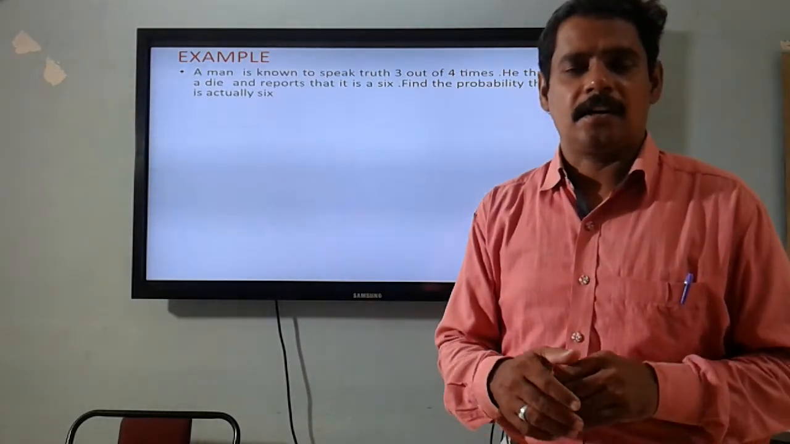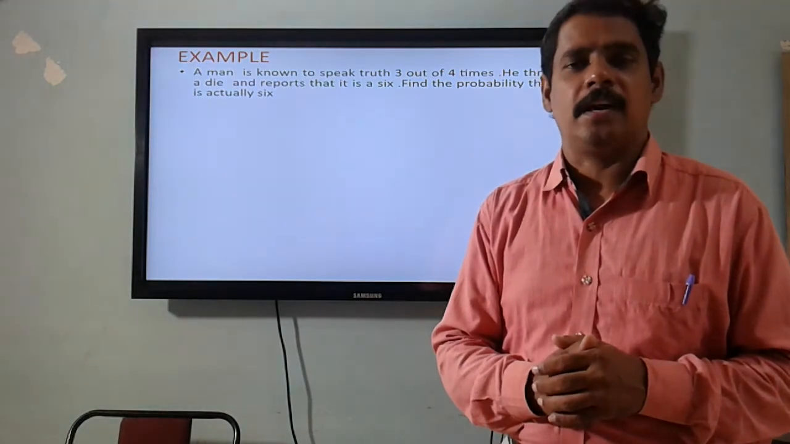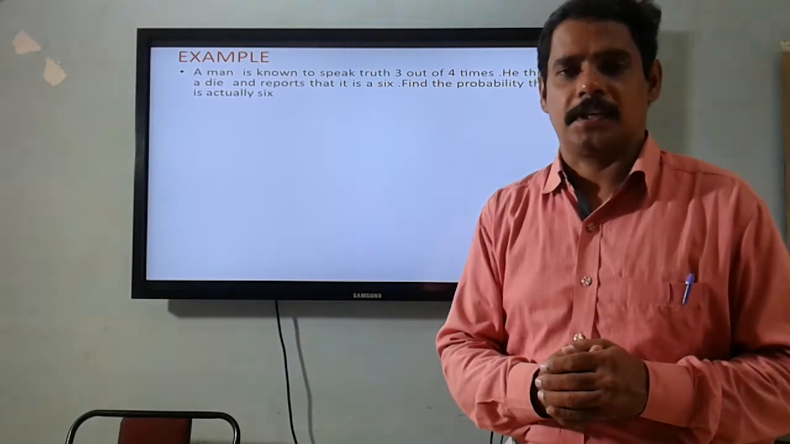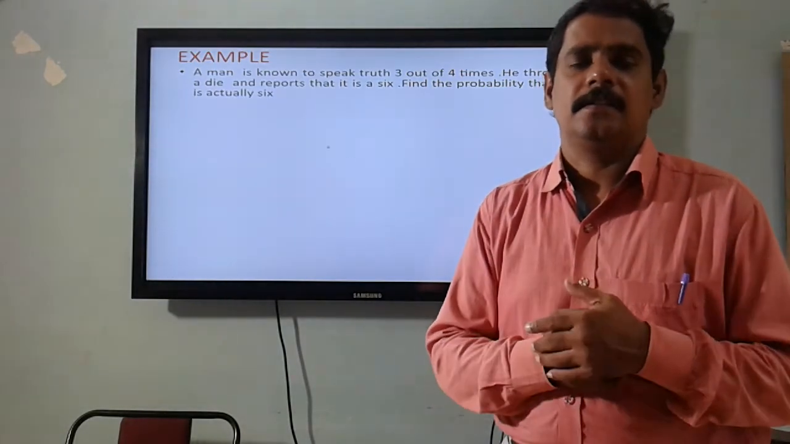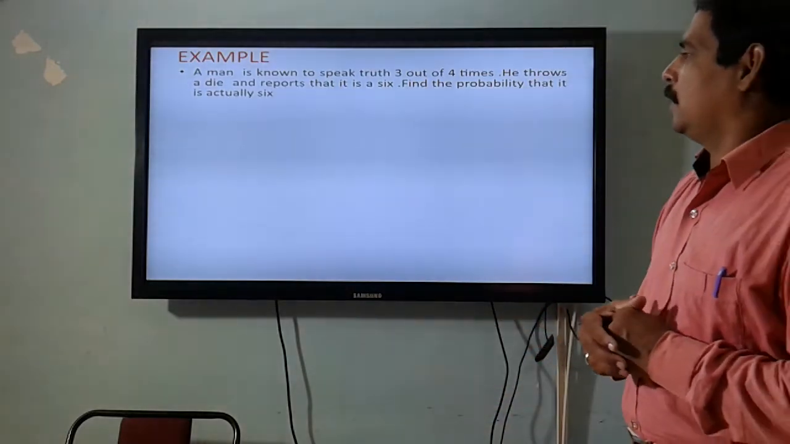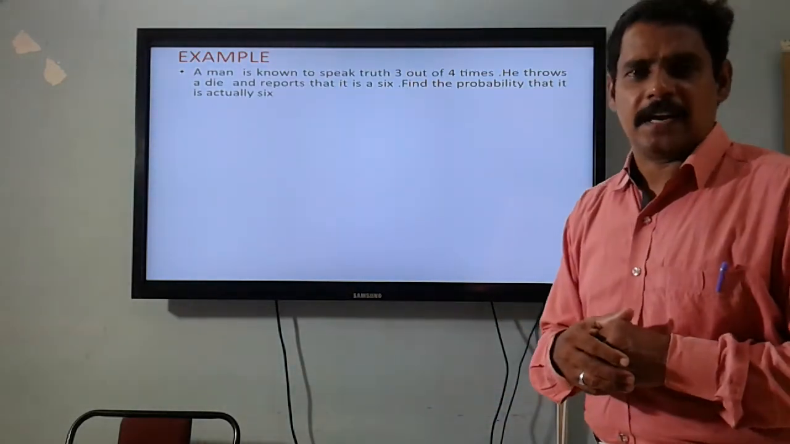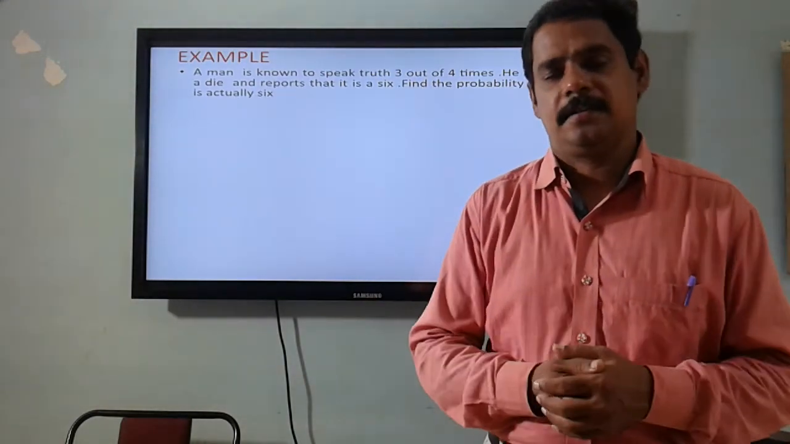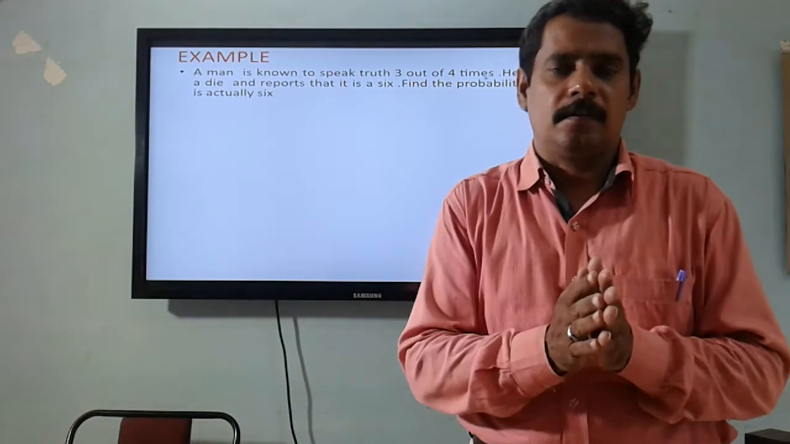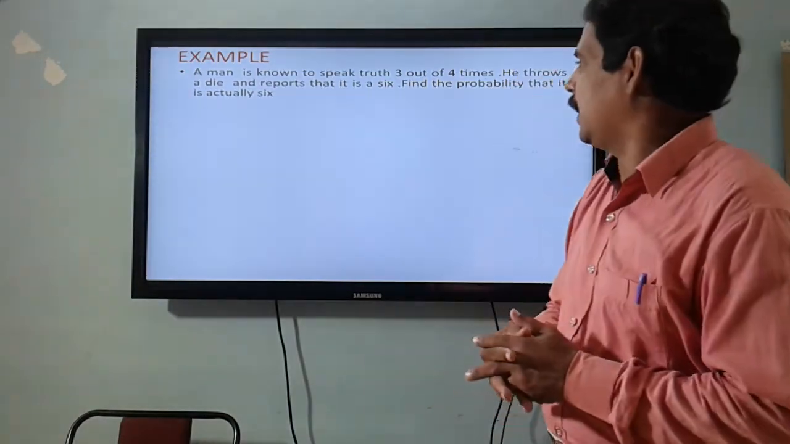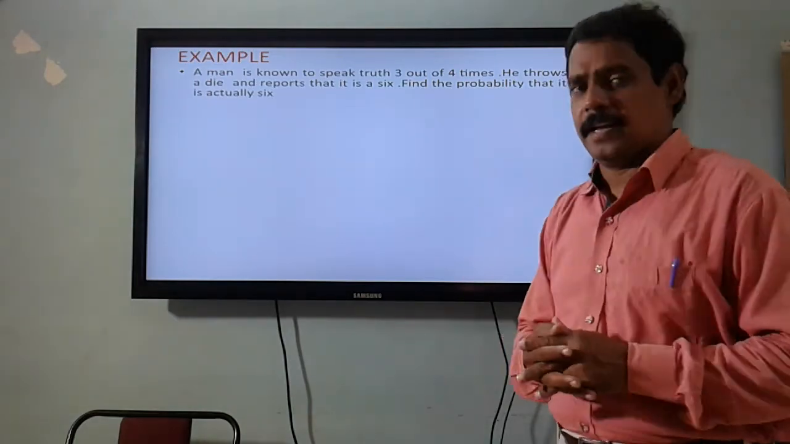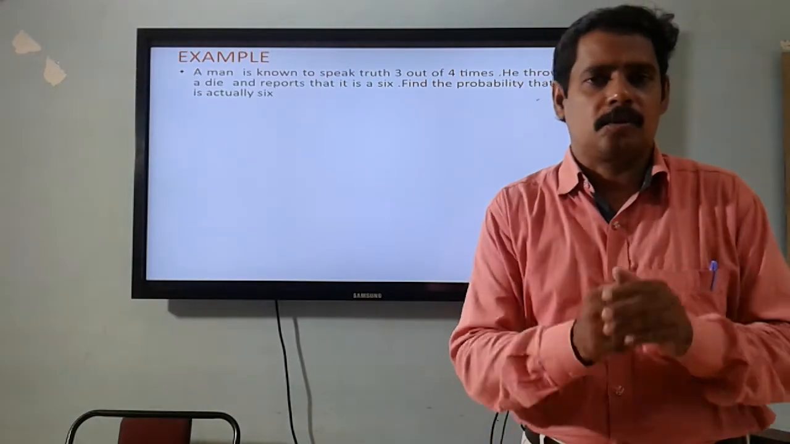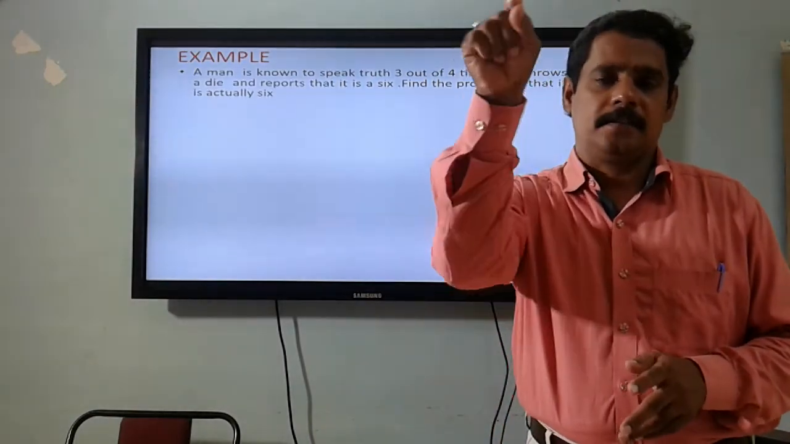So we can't fully believe it, because he speaks truth only 3 times in every 4 times. So we can't be sure that it is true. He said that it shows 6, but in fact, the die might have shown 6 or might not have shown 6. So there are 2 possibilities when he throws a die: it may appear 6, it may not appear 6. But he reports that it is 6.